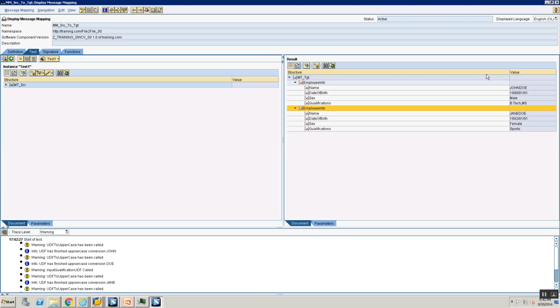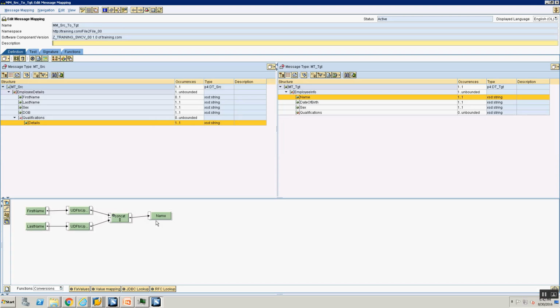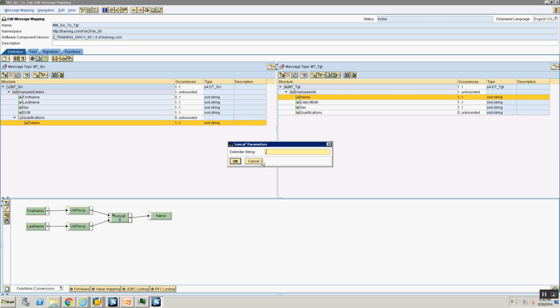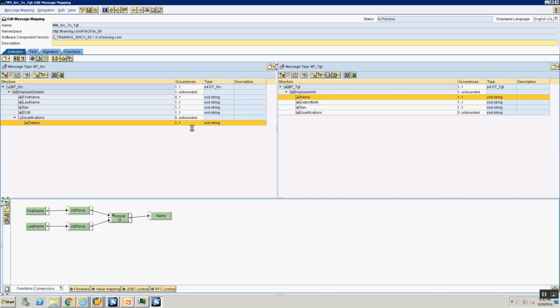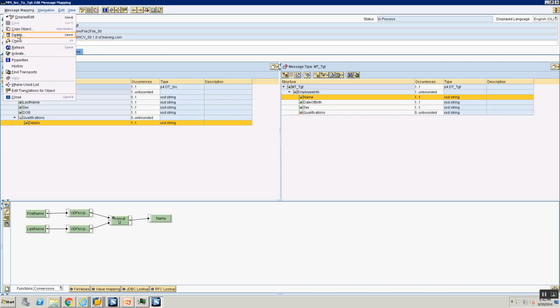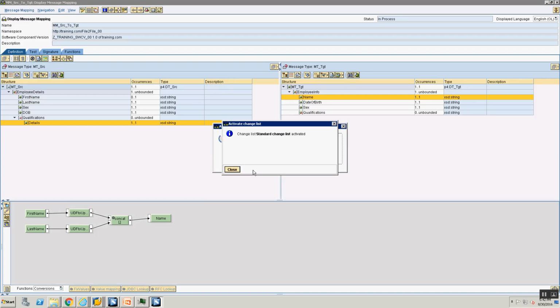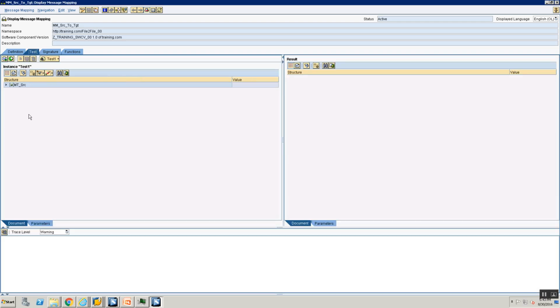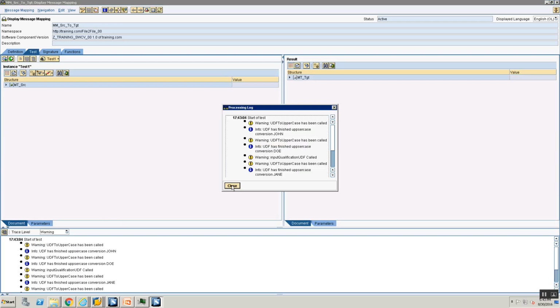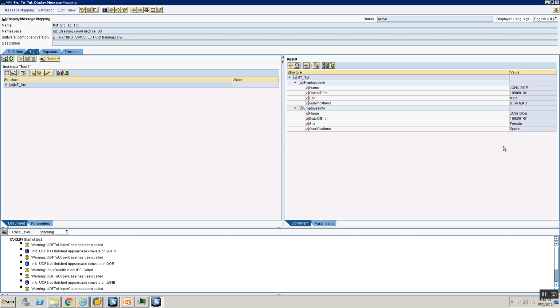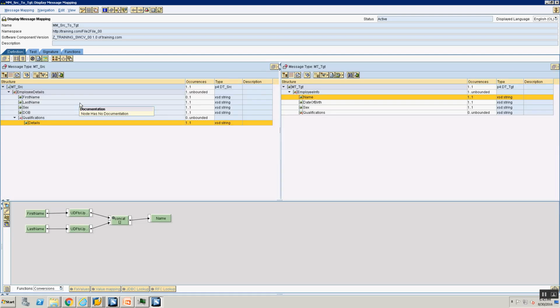Now my business comes to me today and says, hey, when you're doing the concatenation of the first name and the last name, can you concatenate it with a comma? You say no problem. I go to my mapping and put a comma here. You save and activate your mapping, and you tell the business that the changes are done. You test by executing it, and yes, the mapping is now delimited with a comma. Sounds good. So now you transport this mapping to QA and to production and you go live.